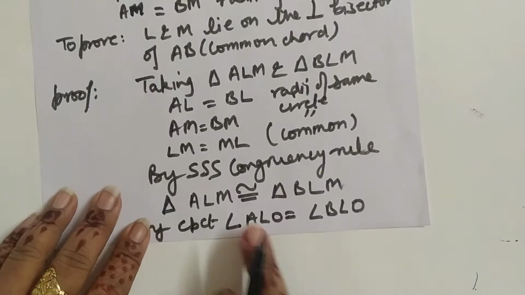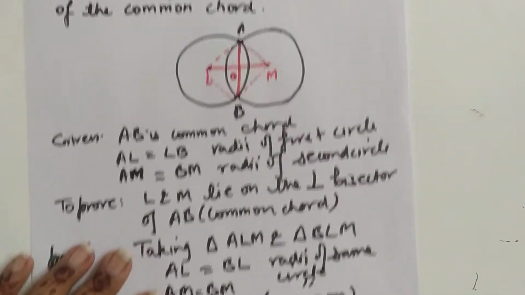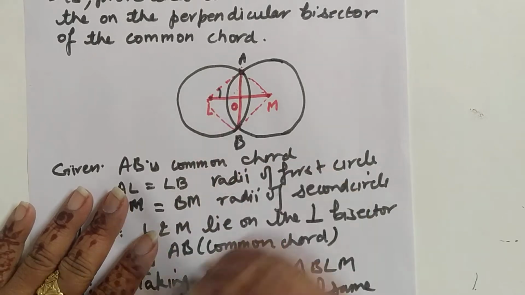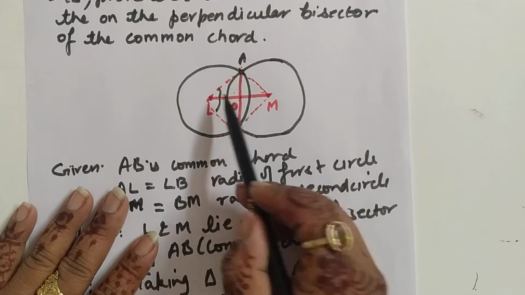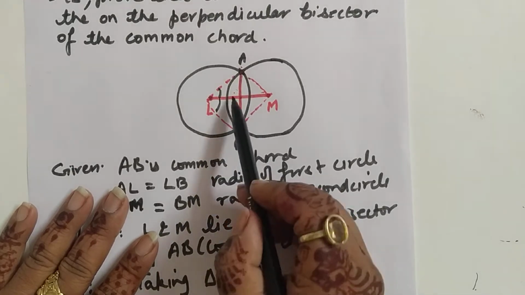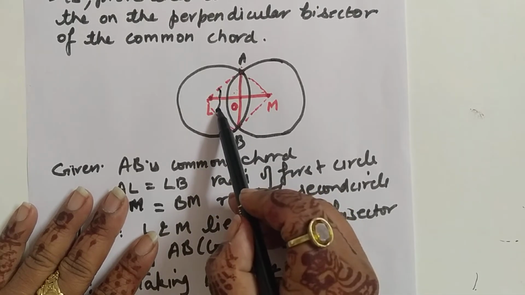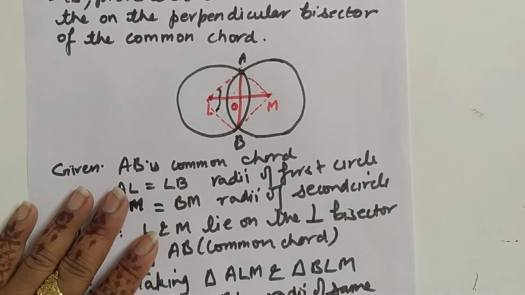Which is angle ALO and BLO? This is angle ALO and this angle is BLO. Because this triangle is congruent to this triangle, by CPCT this angle is equal to this angle. What is CPCT? Corresponding parts of congruent triangles.